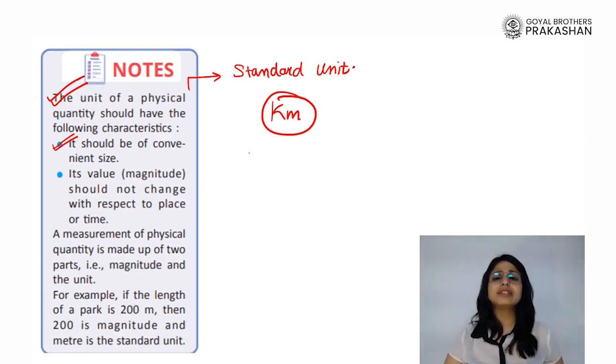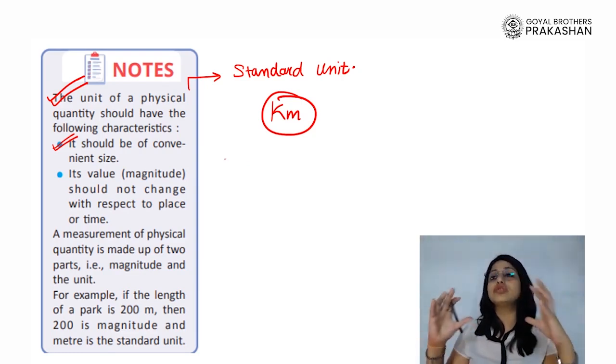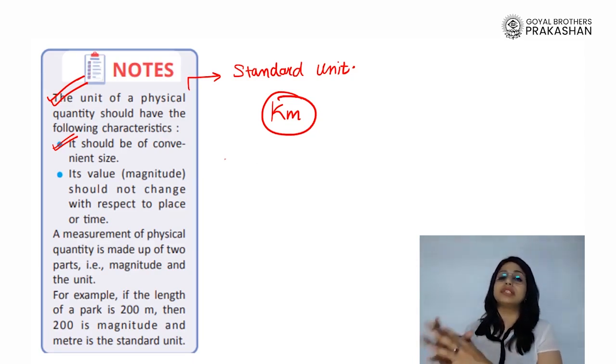But if I say what is the length of the table, kilometer will not be a good choice of standard unit. So standard unit must be convenient in size. It should not be too large or too small. Convenient means it should fit into most of the objects around us.